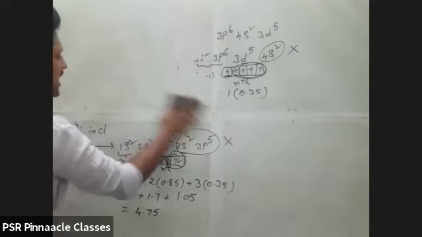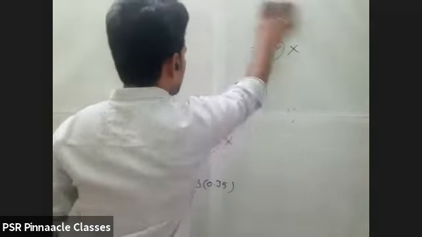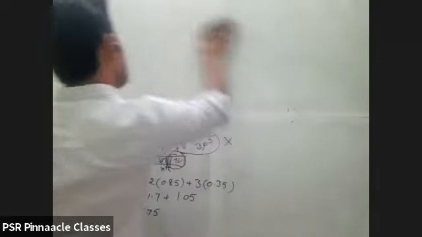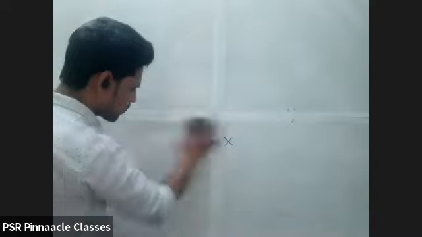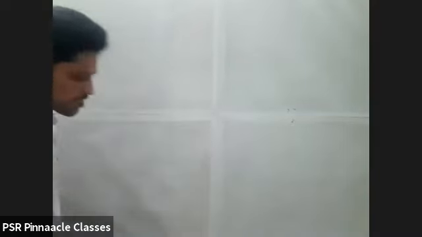The screening effect or the screening constant values will increase as atomic number increases. In your groups and periods also, if atomic number is increasing, then automatically the screening effect also increases. Just write that point.